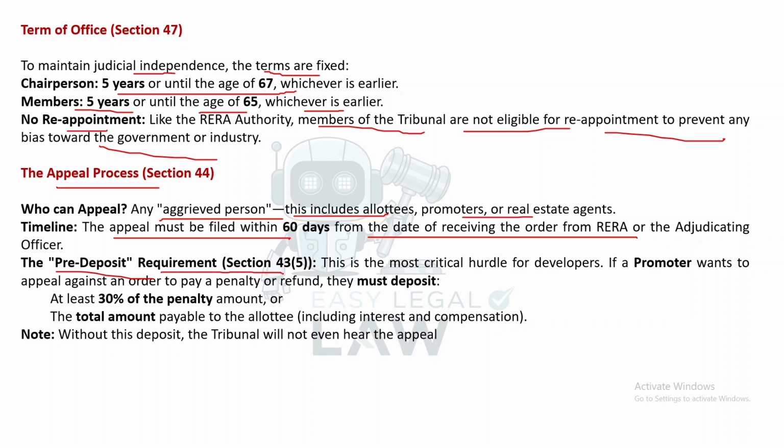Section 43(5). This is the most critical hurdle for developers. If a promoter wants to appeal against an order to pay a penalty or refund, they must deposit at least 30% of the penalty amount or the total amount payable to the allottee, including interest and compensation. Note, without this deposit, the tribunal will not even hear the appeal.